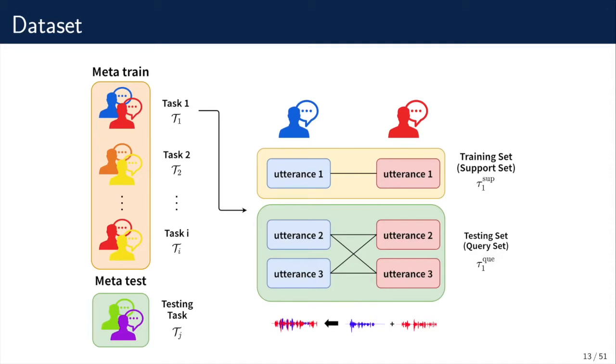And we perform meta-training across these training tasks such that after it sees the mixture and the sources from the support set, it can successfully separate the mixtures in the query set. By doing this, we hope to separate the mixtures from the held-out speakers, especially in the one-shot learning setting.